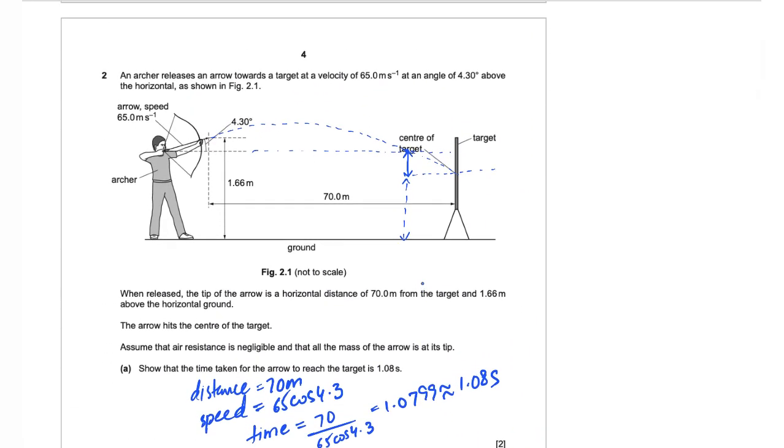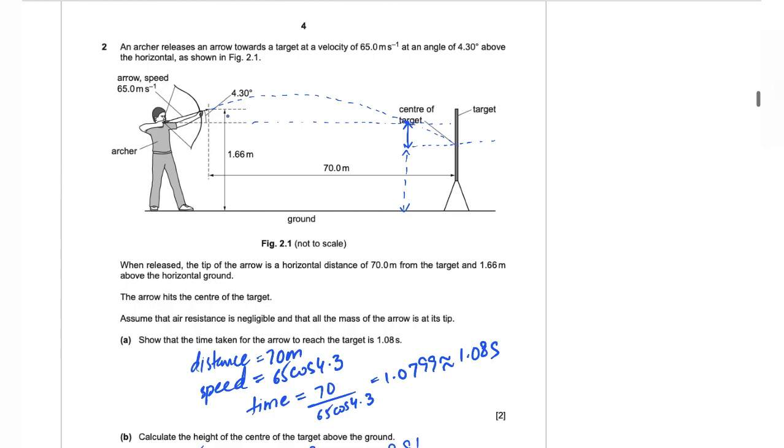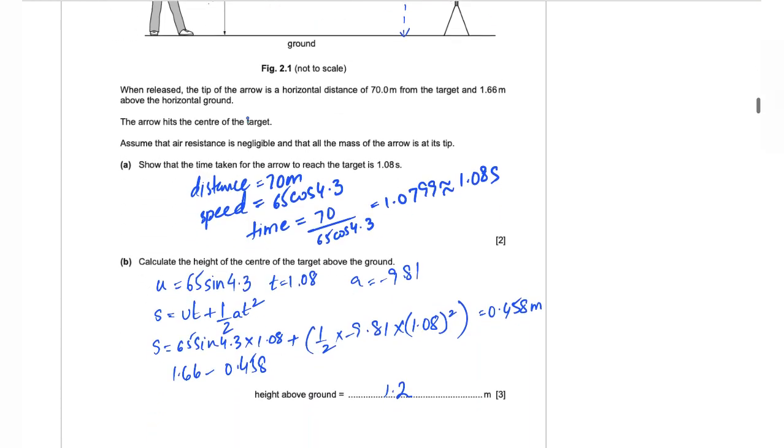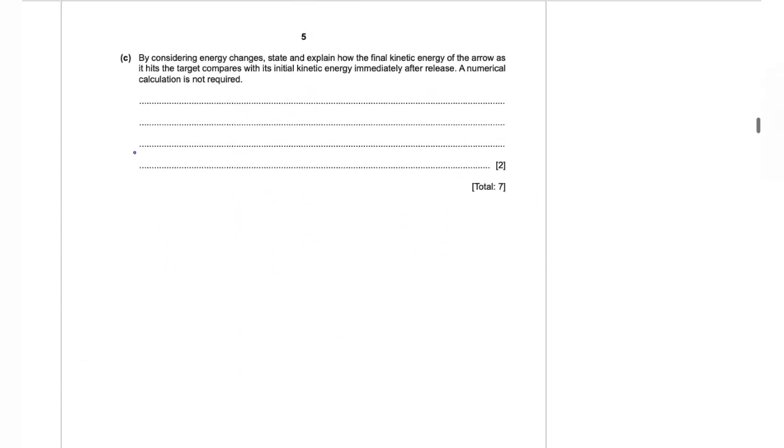As it can be seen very clearly now, the height of the arrow in the final position, that is at this target, is less than when it was held at this position. This height is a lot more than this height, right? This height is 1.2 meters as calculated. Now there is a decrease in height, which means that there is a loss in gravitational potential energy of the arrow. Now energy must be conserved, so this loss in gravitational potential energy means there is going to be a gain in kinetic energy of the arrow. So we can write that